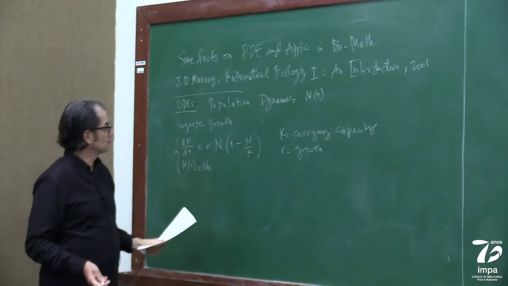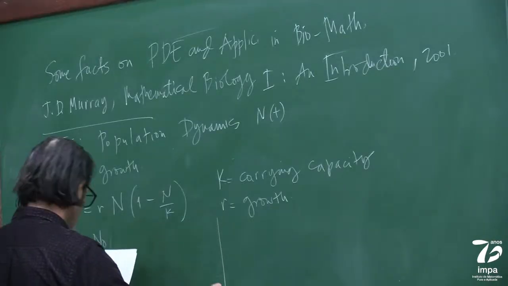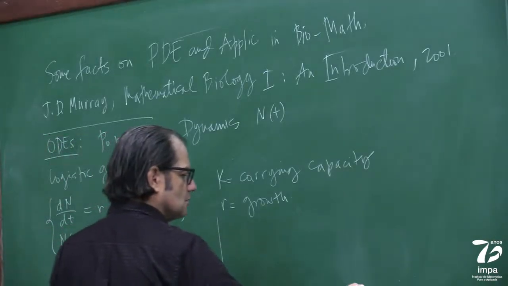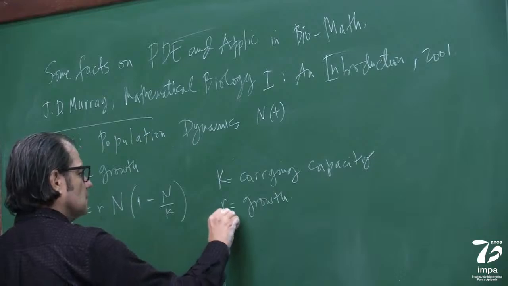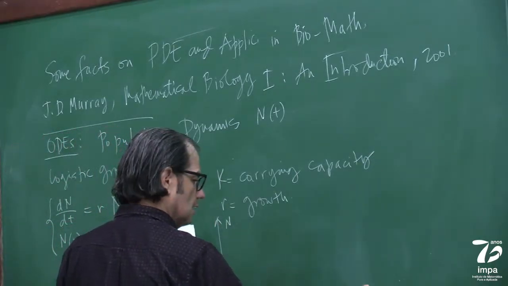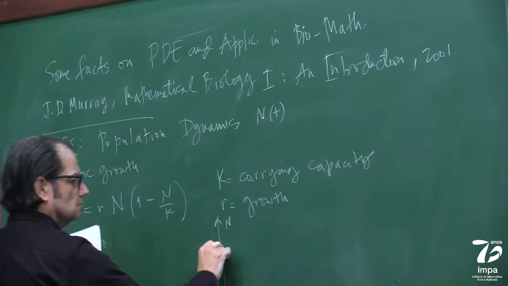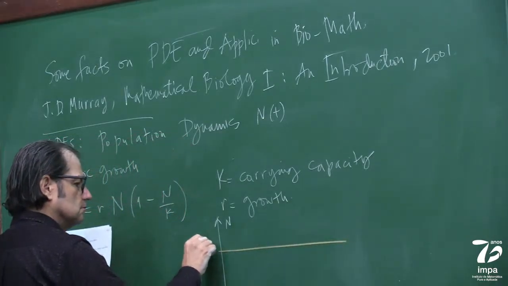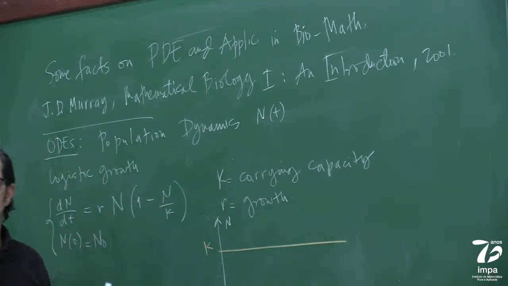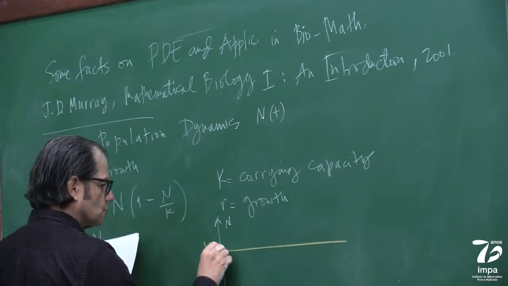So basically, if we do a schematic graph, which is very nice to do with this type of problems, if I put here N and I put here time, this is K. It's a stationary point, right? So is 0.